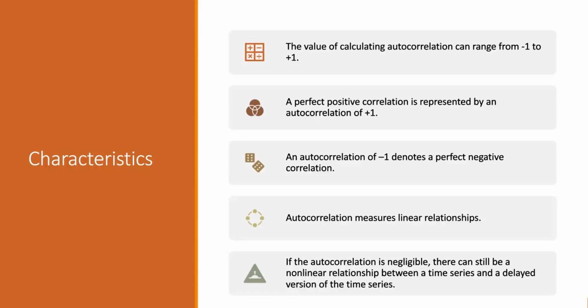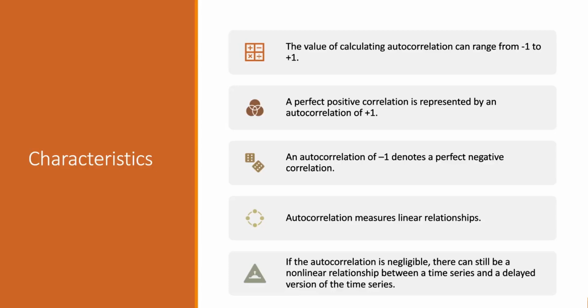The value of autocorrelation can range from -1 to +1, and a perfect positive correlation is represented by an autocorrelation of +1, which means an increase seen in one time series leads to a proportionate increase in the other time series also.